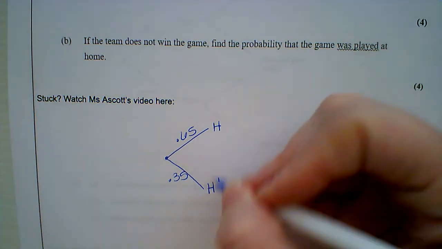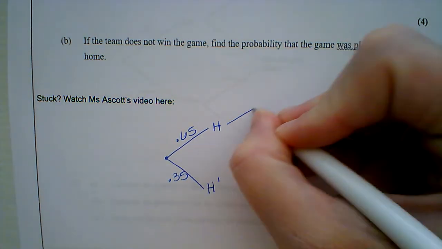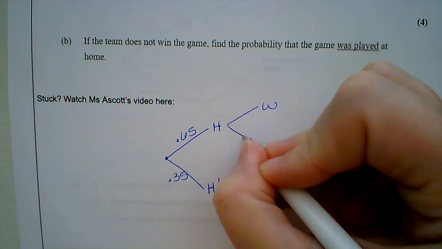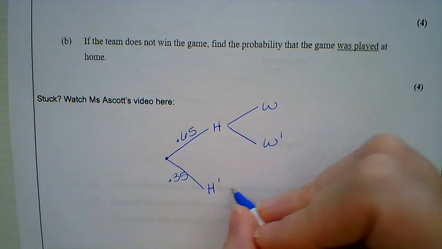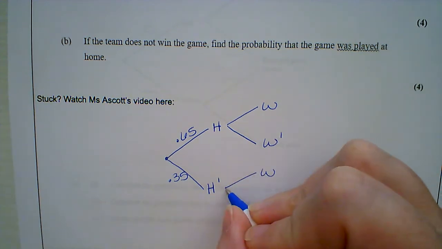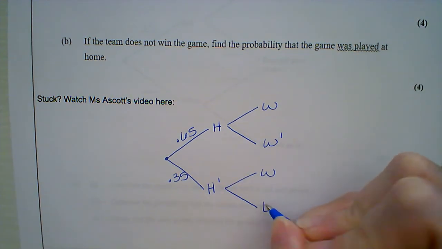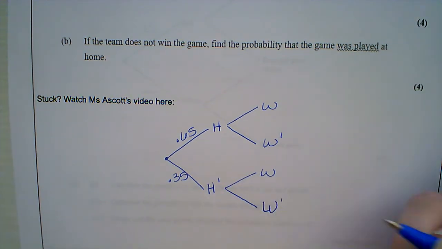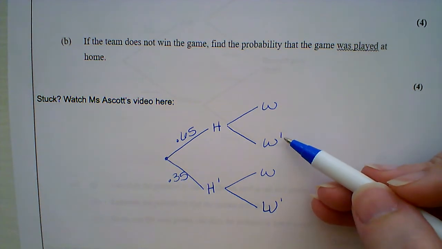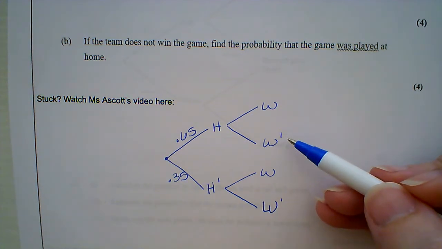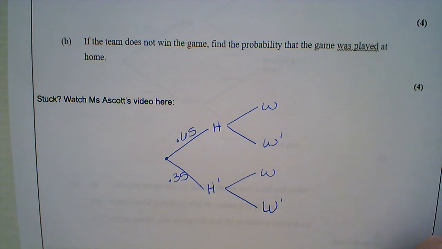Now, once we know whether they're playing at home or not, we can start talking about whether they're going to win or not win. If you want to use W and L for win and lose, that's fine. I'm going to stick with the notation of the little apostrophe that means not, just so we can get used to that as notation.